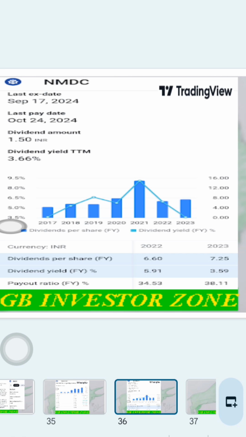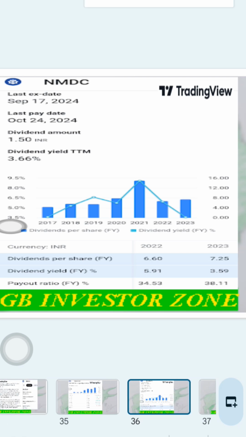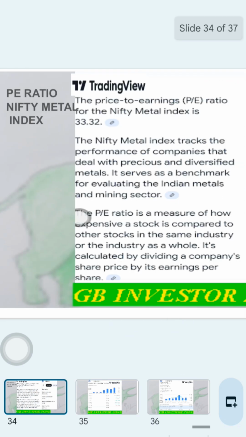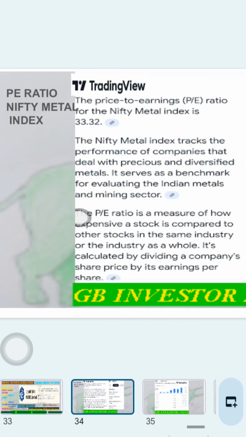You can see they gave 50 rupees in 2017, then around 4.5 rupees, then 4 rupees, again 8, 12, up to 12 rupees they have given recently, and now around 4 or 5 rupees. Dividend yield is very, very good. So definitely dividend yield is good, and debt to equity ratio is also very good. And beta, if you see, actually beta is also very good only, that I will explain later on.